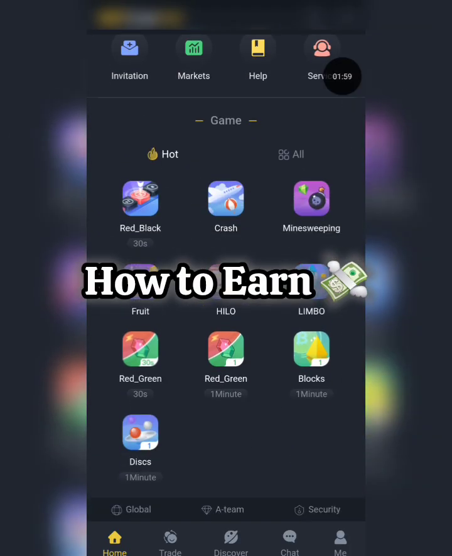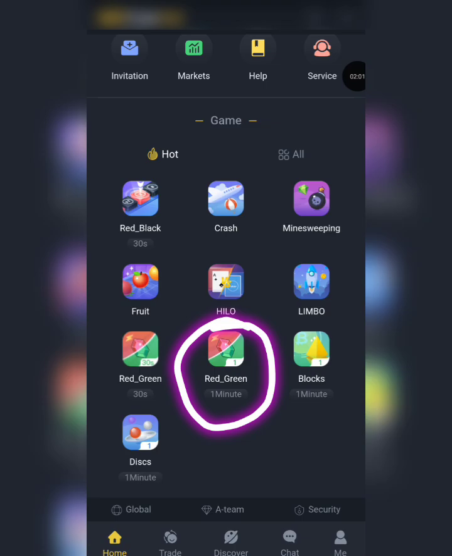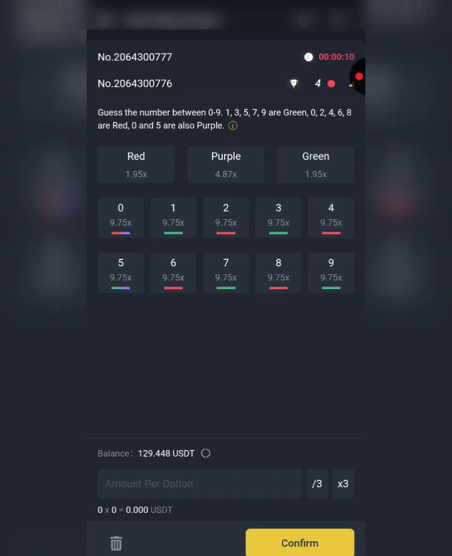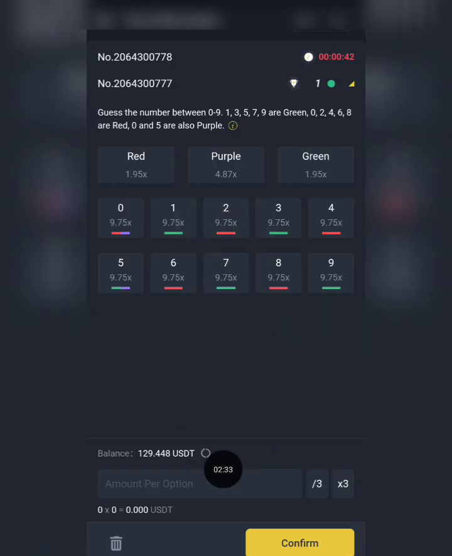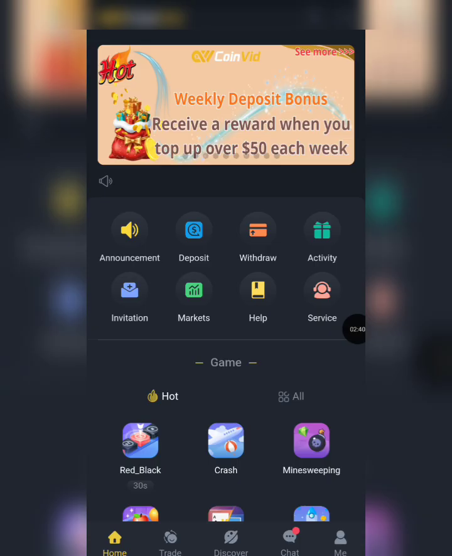So like I said, I actually earn by playing games. Whenever I come to the red green right here, we have the interface this way, okay? So earning right here in the red green just involves you applying logic, all right, and also applying different strategies of your choice, okay? So the main thing is that you only have two possible outcomes right here, which is either the red or the green, okay? So you place a trade on any color you feel will come out in the next round, and if it does, you get 1.95x the amount per option you used to place that, okay? But not to worry, I'm still going to make live trades in this video to show you how that's done.